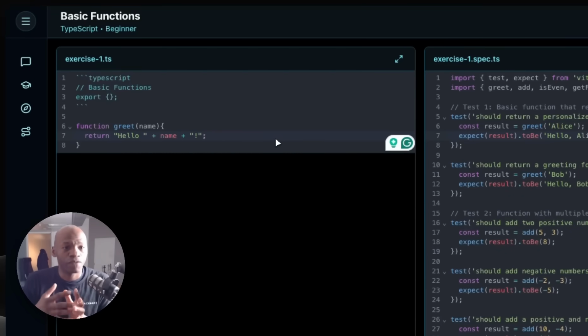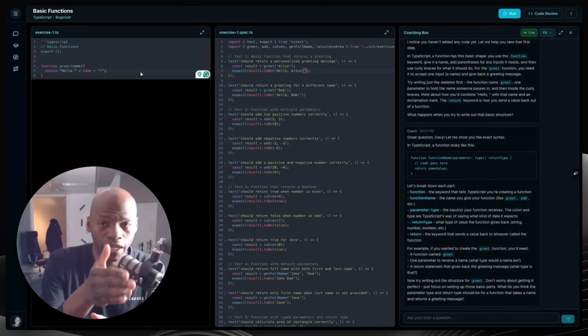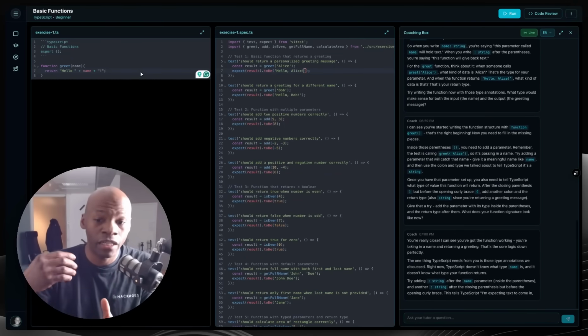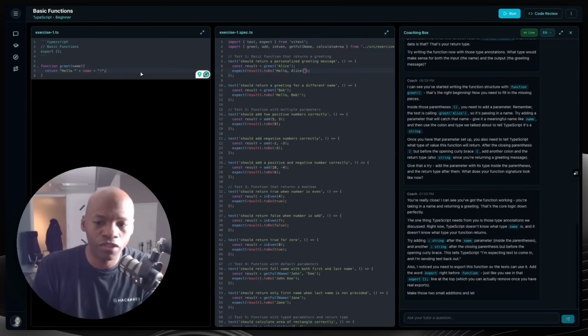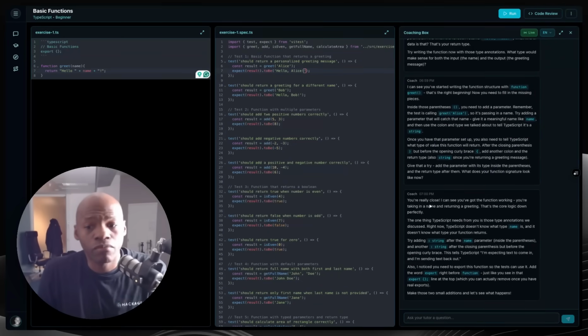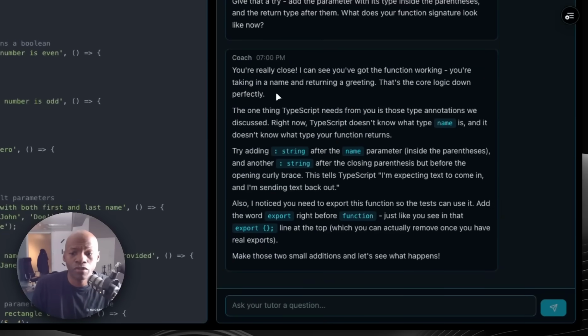So fundamentally, you really have this idea of how can I get from A to Z in the fastest way possible, meaning learning new concepts, learning new things. So right now, as you can see here, it explains that you're really close. You can see you've got the function working. You're taking a name and returning a greeting. That's the core logic down perfectly. You can stop here. It should be really good.